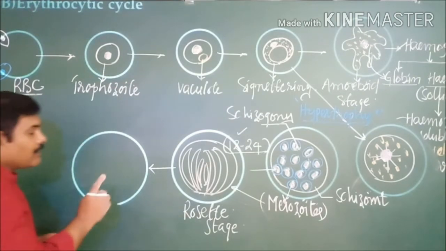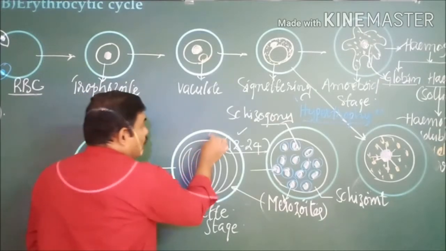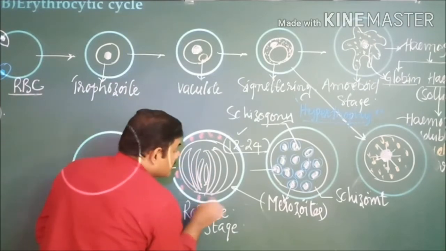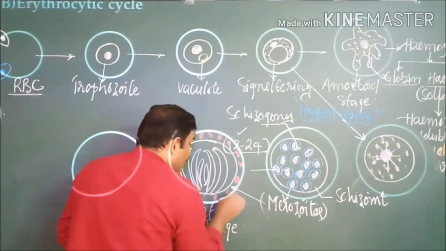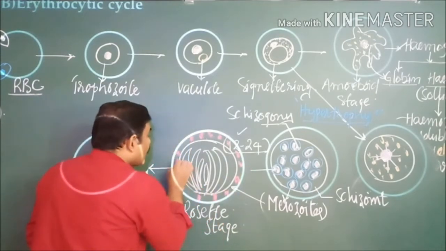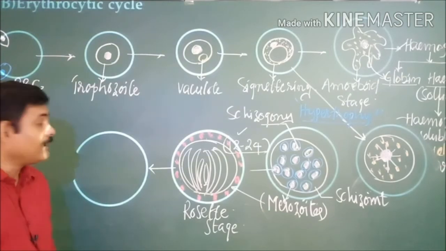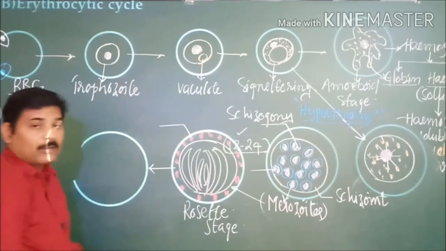One more point that you need to keep in mind: during this stage, in the cytoplasm of the red blood cell, I am not talking about the Plasmodium parasite, in the cytoplasm of the red blood cell you can see dark red stains or granules present.